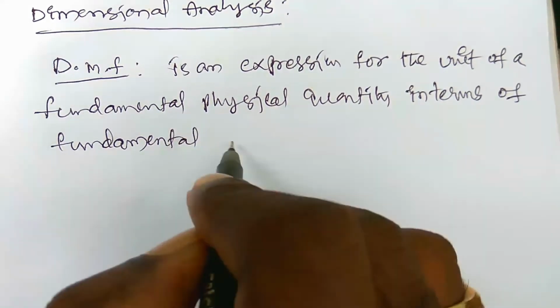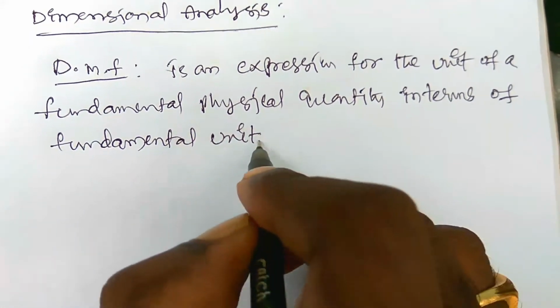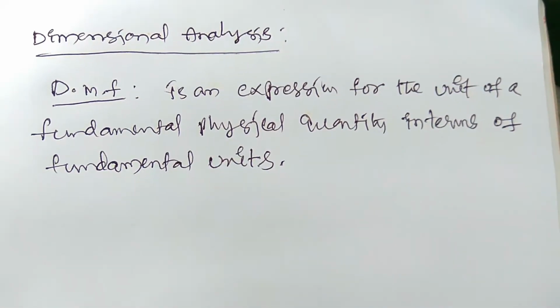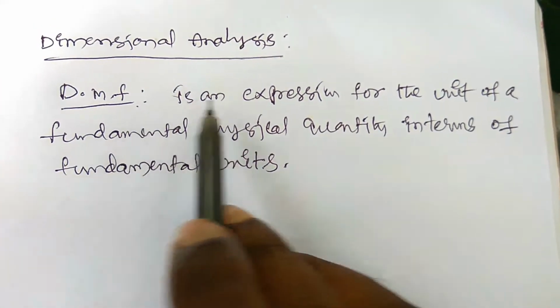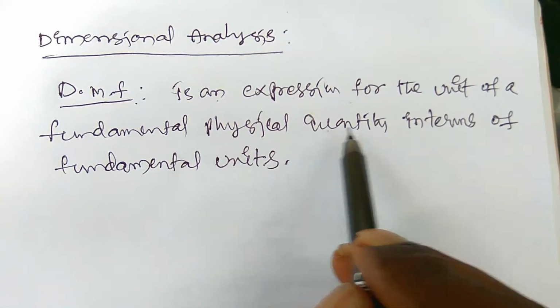Okay, so this is a very important definition for the better understanding of dimensional analysis. Dimensional formula is an expression for the unit of a fundamental physical quantity.